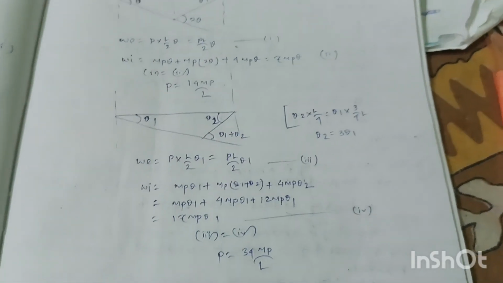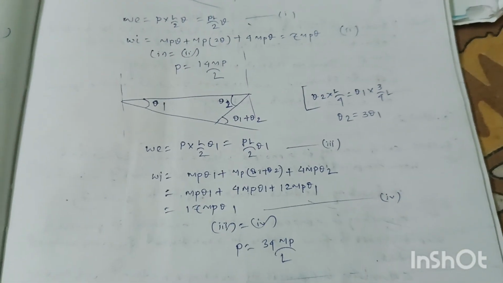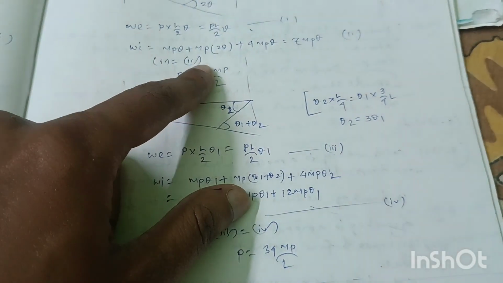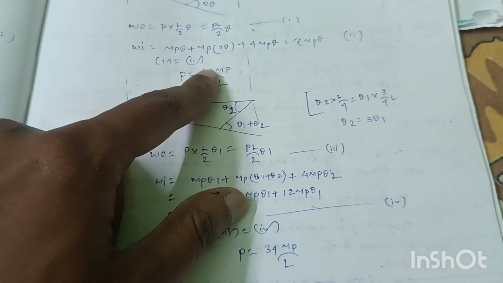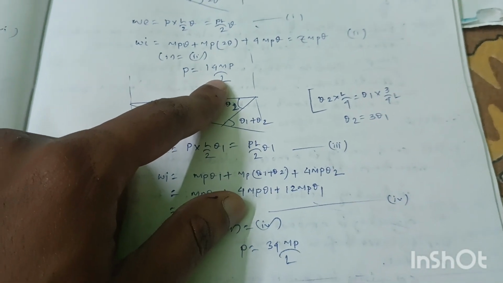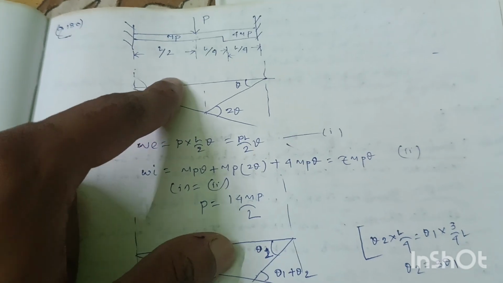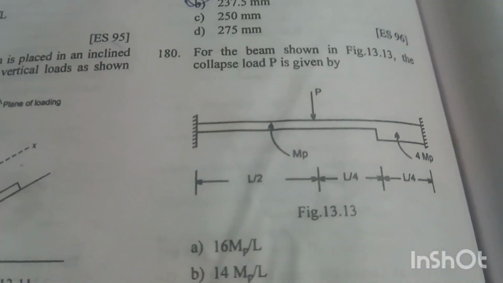Now the lowest value is considered as the value of collapse load. So this one is lowest, 14 MP by L. This is the collapse load for this fixed beam. Option B is the right answer.